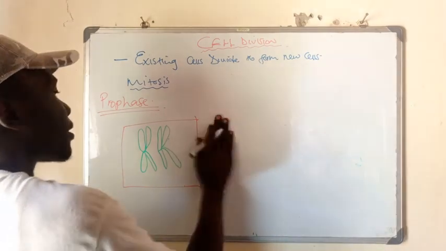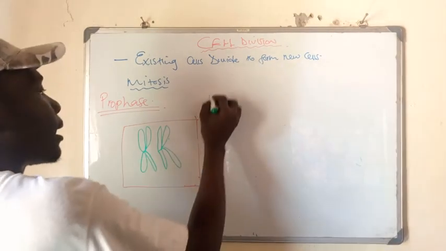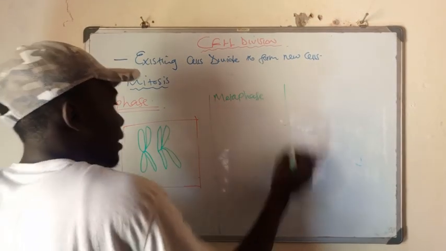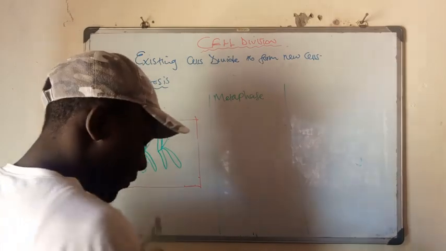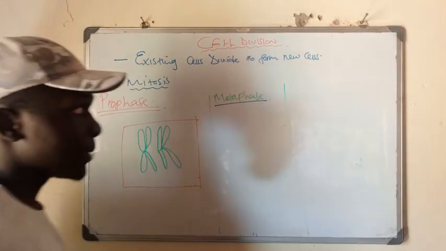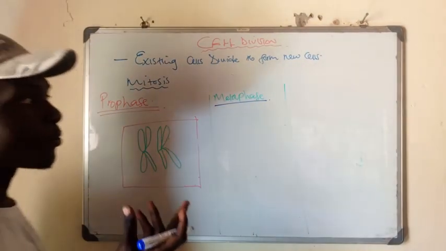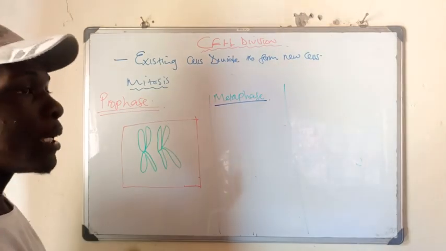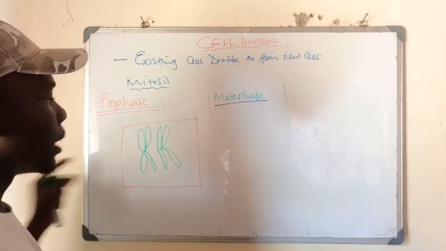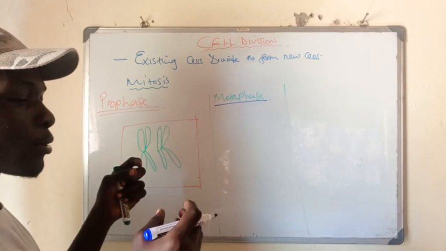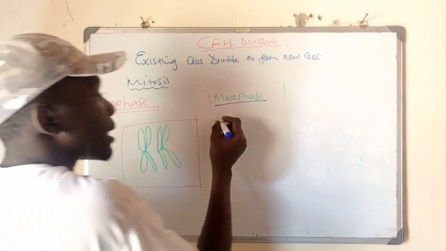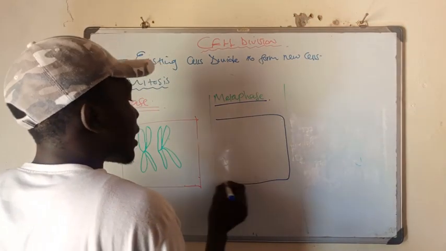Then the next stage now starts, which we call metaphase. Now, in the metaphase stage, meta means equator or going on the metaphase plate. Equator is the middle point of, if we are looking at the Earth, the middle or the center of the Earth. So in this case, metaphase refers to these chromosomes now, they will start to align up together on the metaphase plate, which we call the equatorial plate or the equator.